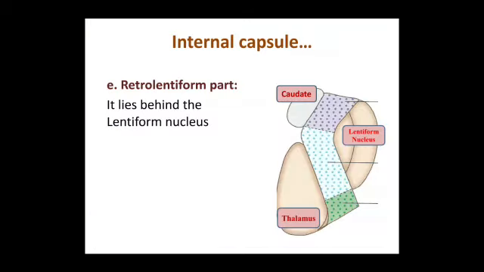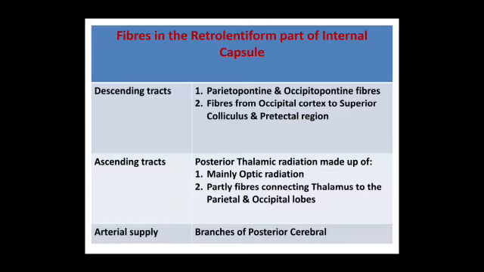The retrolentiform part lies behind the lentiform nucleus. The main descending tracts here are the parietopontine and occipitopontine fibers, fibers from occipital cortex to superior colliculus and pretectal region. Ascending tracts are posterior thalamic radiation, mainly made up of the optic radiation and partly connecting the thalamus to the parietal and occipital lobes. Arterial supply are branches of posterior cerebral artery.